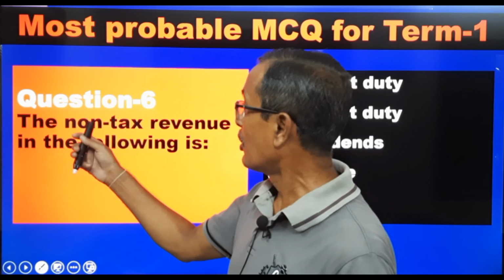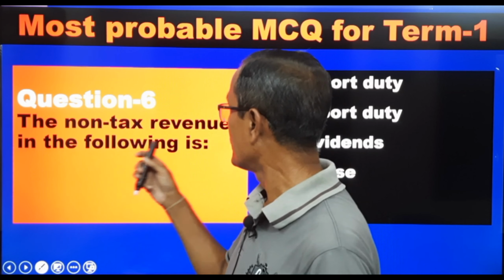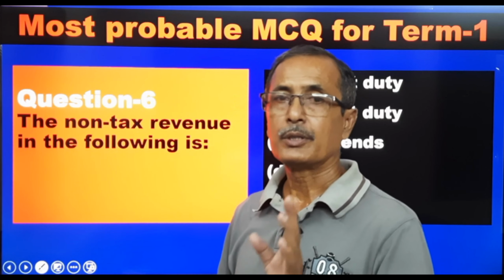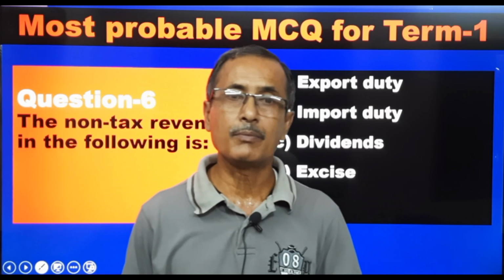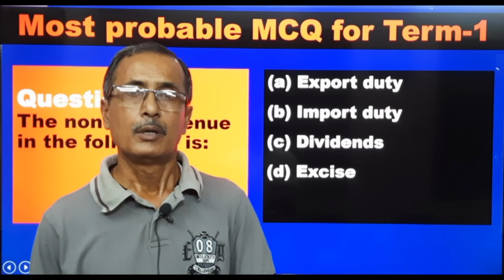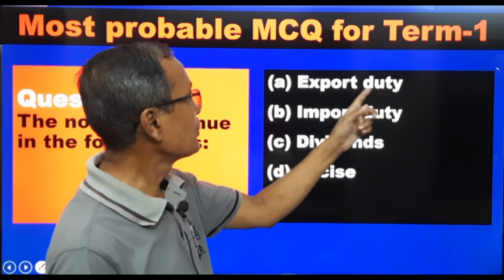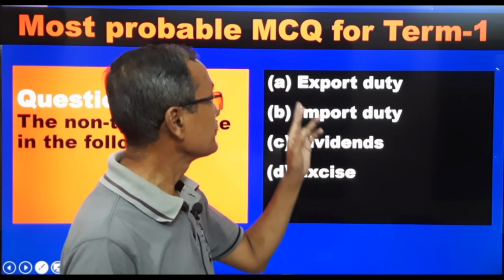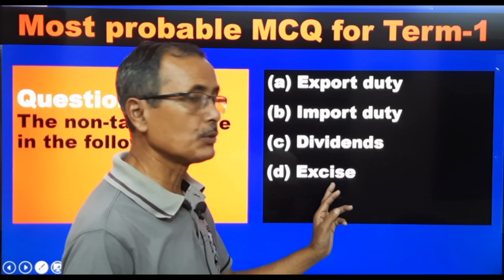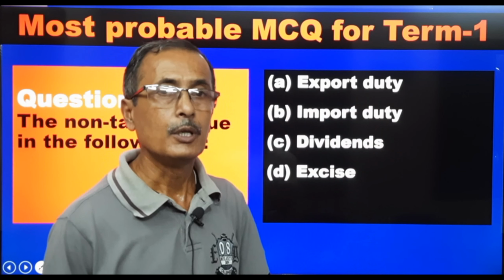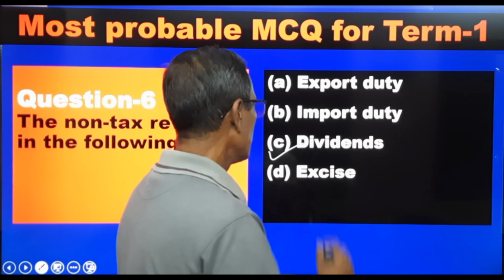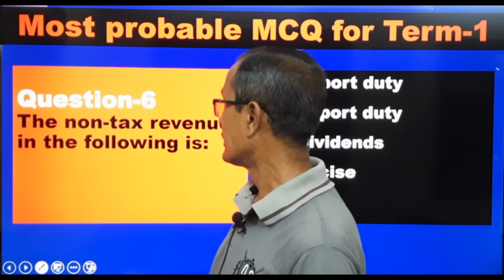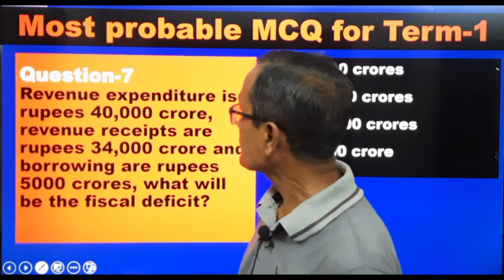See the line. The non-tax revenue in the following is, there are two options. One is your tax revenue, another is your non-tax revenue. Under tax revenue, all know GST, VAT, sale tax, these are all your tax revenue. Now see here, export duty, import duty, dividends, excise, or excise duty also can say. The export duty, import duty and excise duty, these are all tax revenue. So you are left out with only dividend. This dividend is non-tax revenue of the government. Okay.